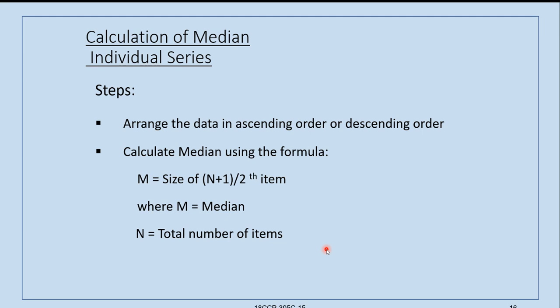This is the most important point, because if they are not arranged in any order, we will not get the result accurately. And the next step is to calculate median using the formula.